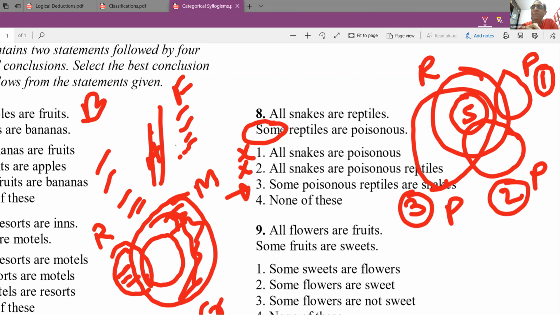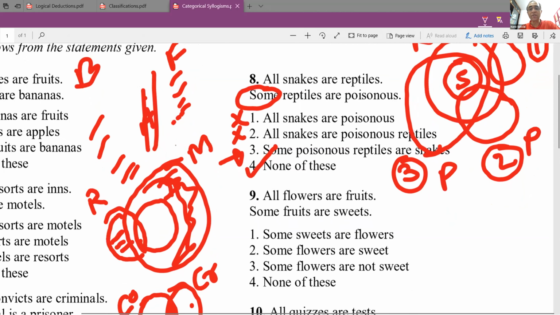He says some reptiles are poisonous. When I only know the relationship between reptiles and poisonous animals, I do not know the relationship between poisonous animals and snakes. And between poisonous animals and snakes, there are three possibilities, and you should be alive to the three possibilities while you are answering this question. Only Shreya has got it right, and the answer is none of this. Okay, if you understood the logic, you will understand why the fourth is the answer.